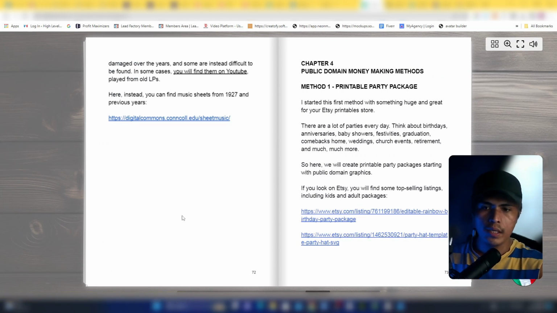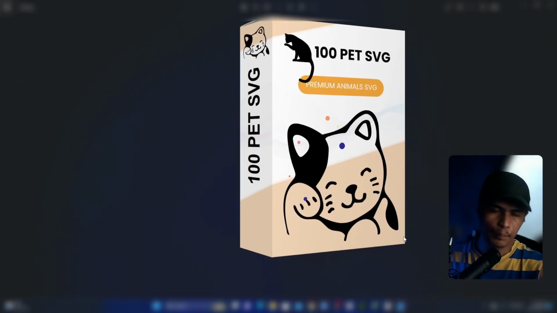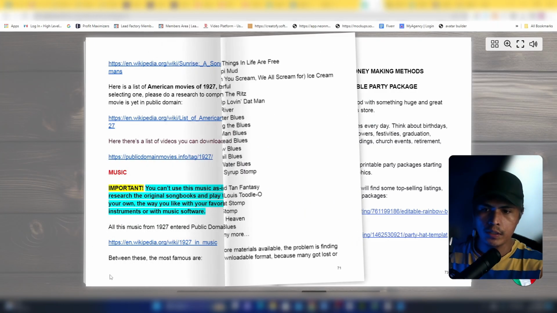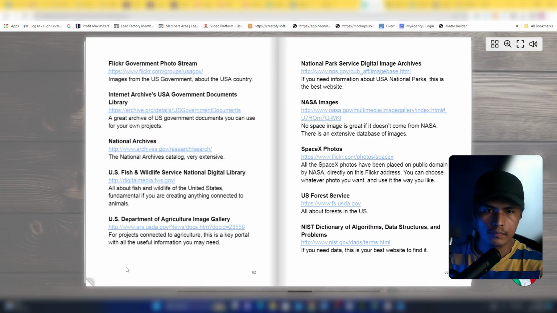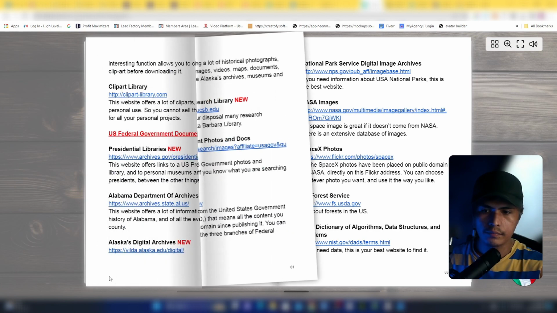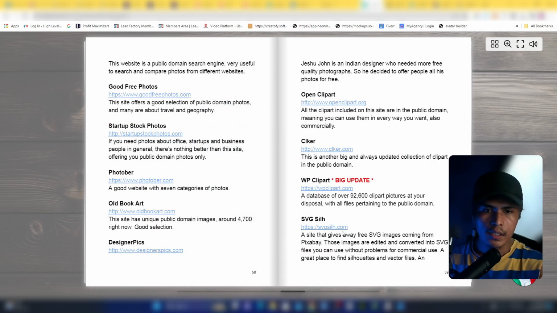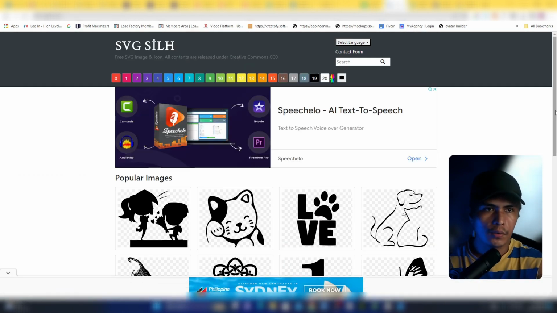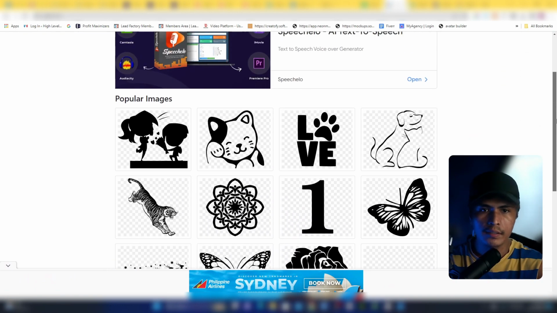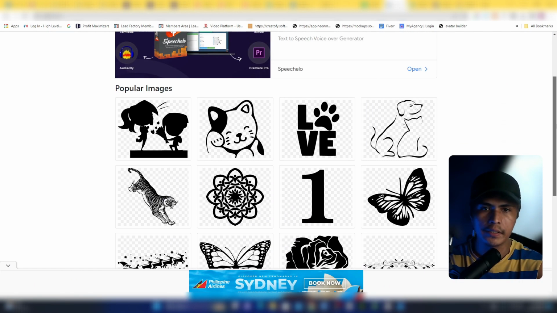Now, the one that I showed you a while ago is this product here, which is this 100 pet SVG. I used one of the sources here. Let me show you that source. Let me browse that source. So this right here is just one of the sources. You'll be getting hundreds of sources inside here that you can freely monetize. So let me open this one. This is the SVG source that I'm talking about right here.